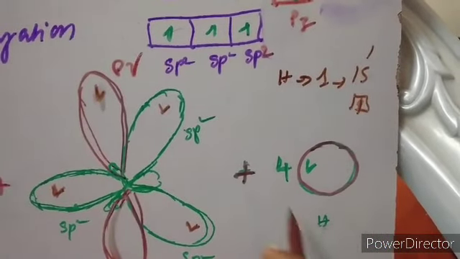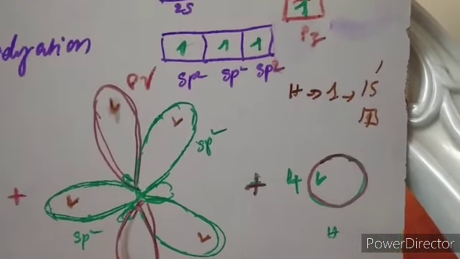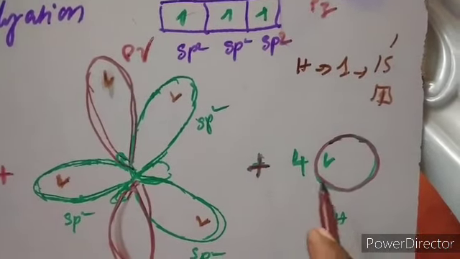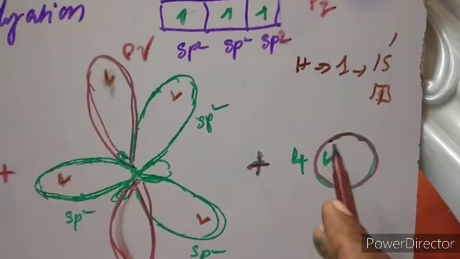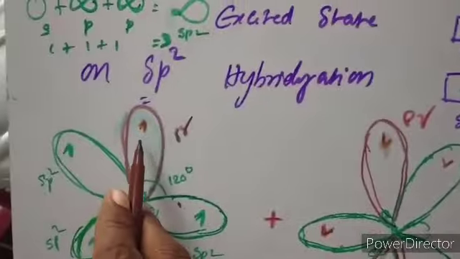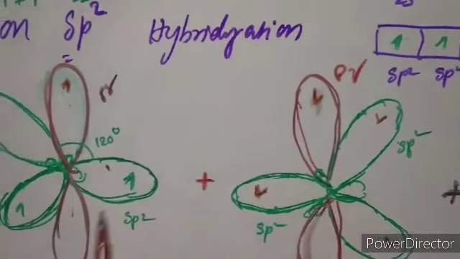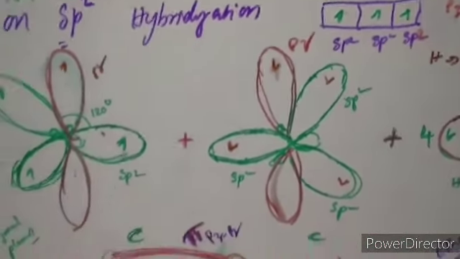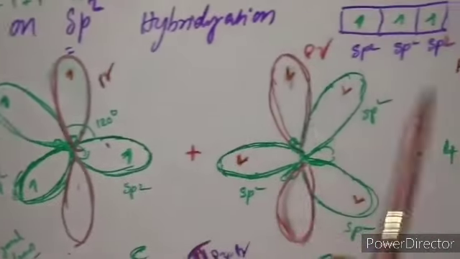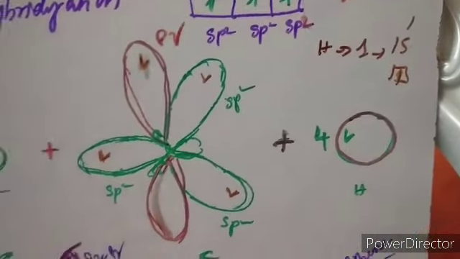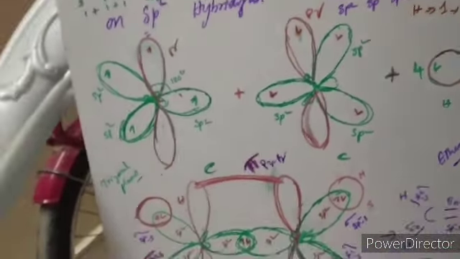Therefore it also participates in the bond formation. So 4 hydrogen atoms with unpaired electrons. Look at these spins: this is clockwise, this is anti-clockwise. All these are clockwise, all these are anti-clockwise. This is also anti-clockwise. Now they are combined together.